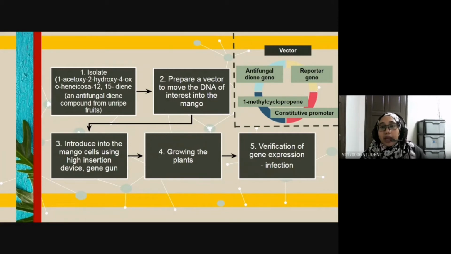Next, we have to prepare a vector to move the DNA of interest into the mango. As we can see here, the vector consists of the antifungal diene gene, which is persin, the reporter gene, constitutive promoter, and 1-methylcyclopropene. The reporter gene plays a role in confirming whether the persin gene reached the nucleus of mango cells. And by having a constitutive promoter, the antifungal diene gene will be transcribed and its protein will be translated all the time.